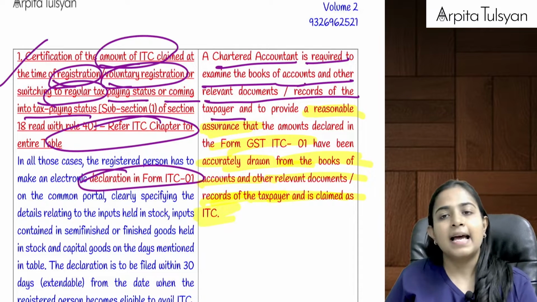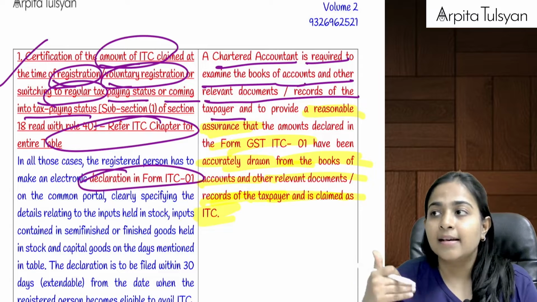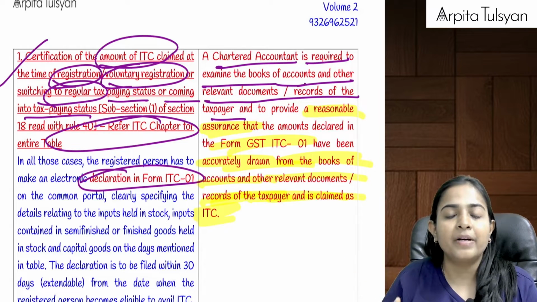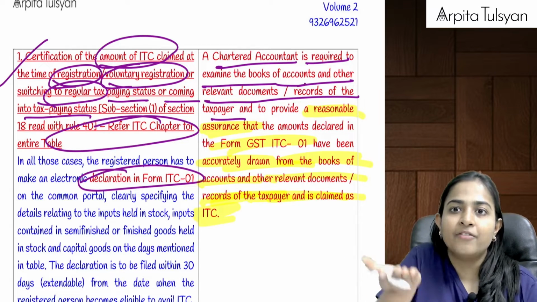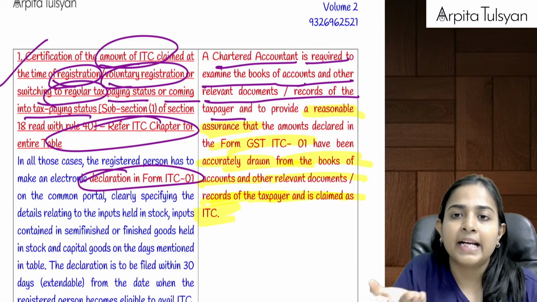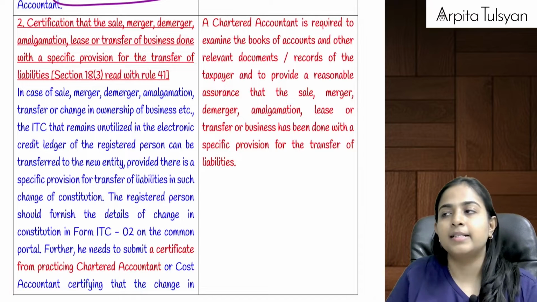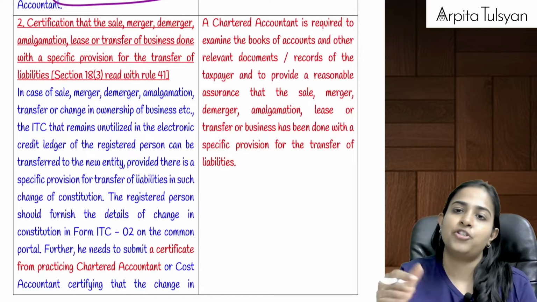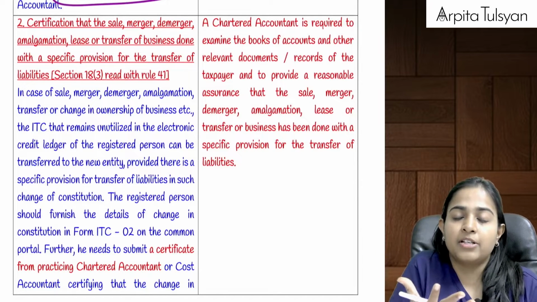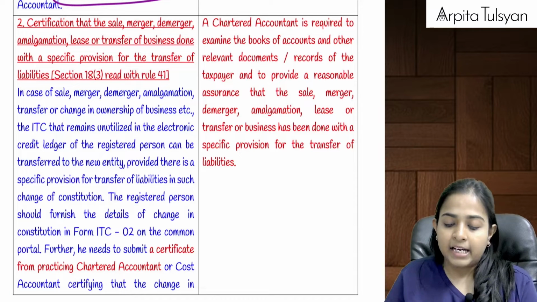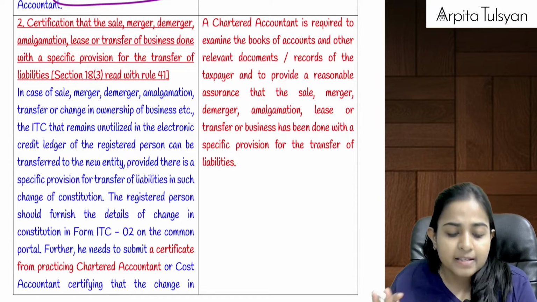Because the GST department is relying on the certificate or the declaration which was signed by the CA. So the CA should do it properly and provide a reasonable assurance that this is proper.